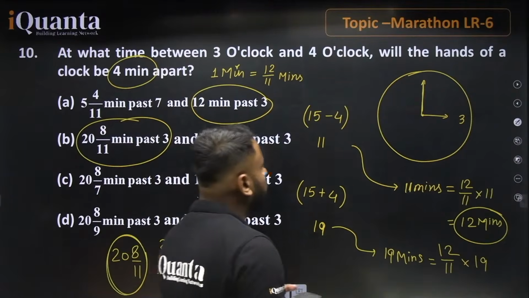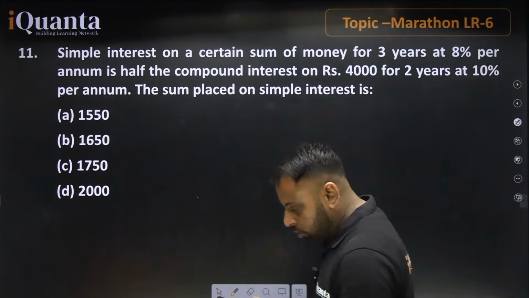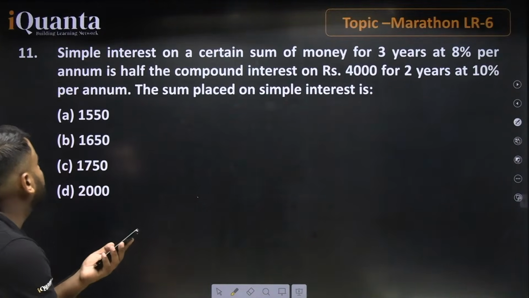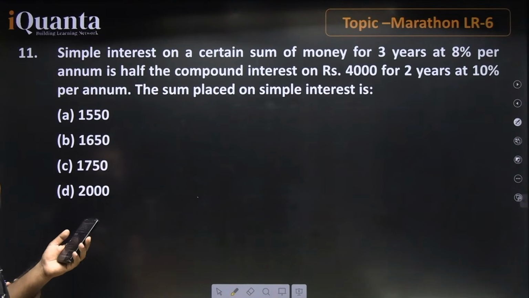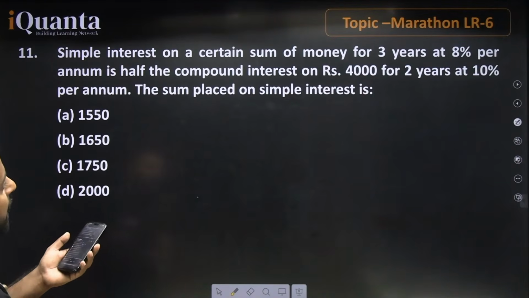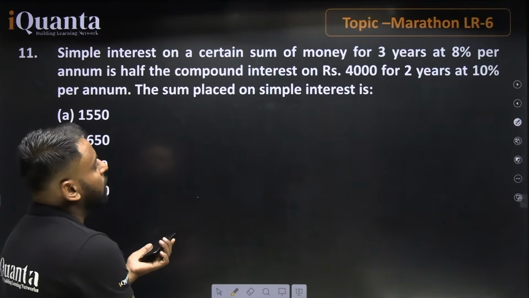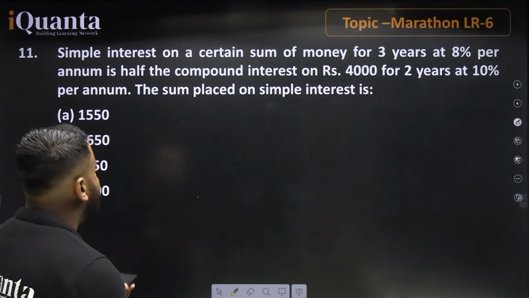Now let's talk about the next question, the quants part. Guys, the question is based on simple and compound interest. The statement says: simple interest on a certain sum of money for 3 years at 8% per annum is half the compound interest on rupees 4,000 for 2 years at 10% per annum. The sum placed on simple interest is?